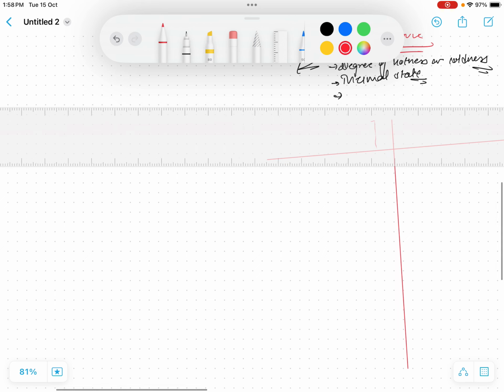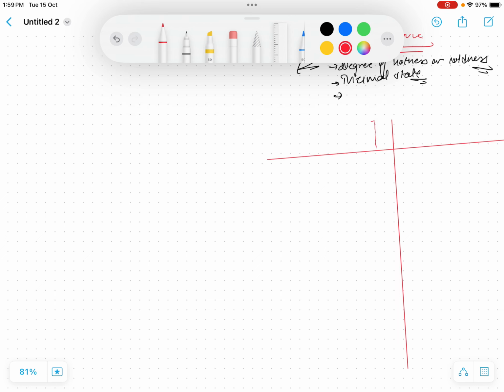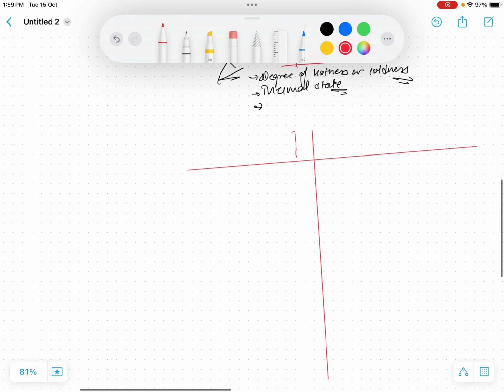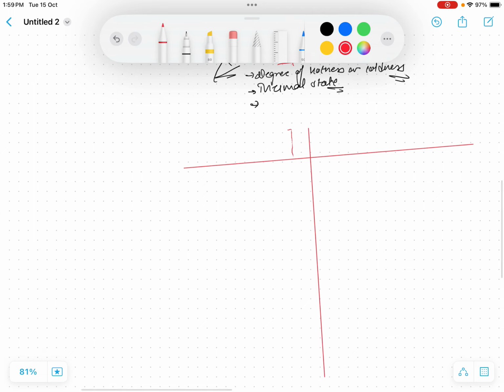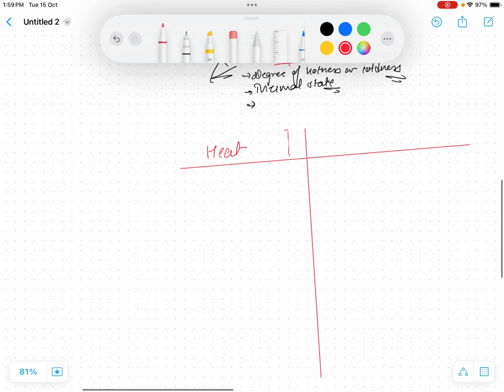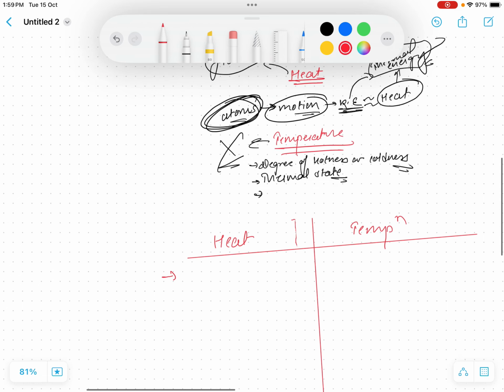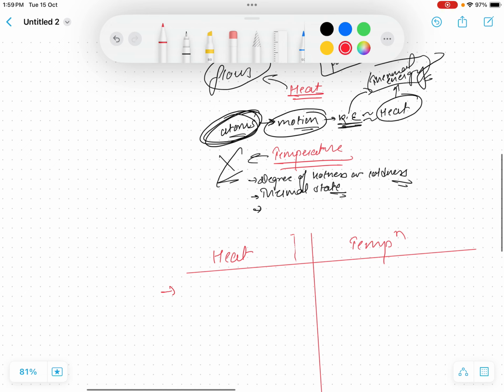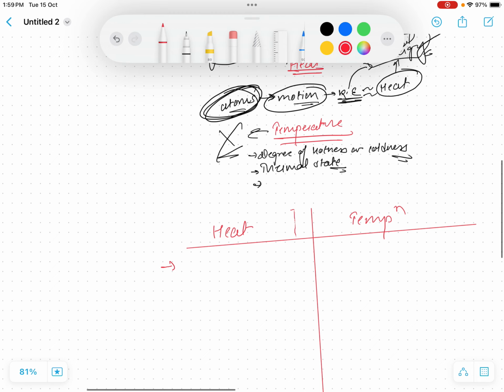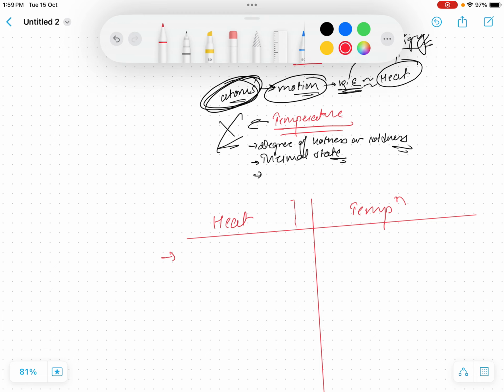Just using the scales, digital scale. Now in one column we're writing heat, and in another column we'll write temperature. So what is heat? Heat is actually the measure of the energy of atoms or molecules. It is actually a form of energy.